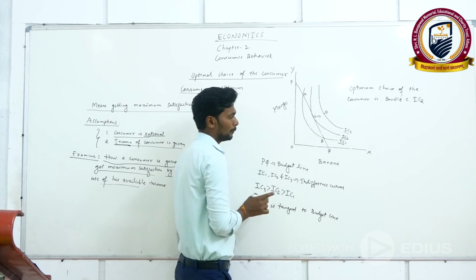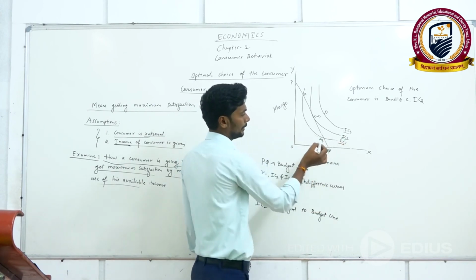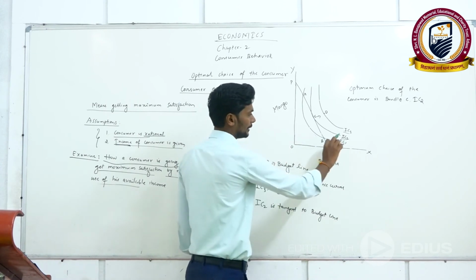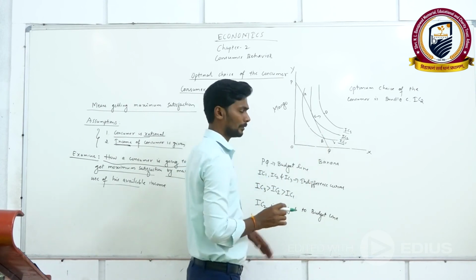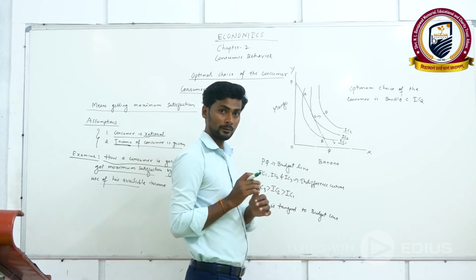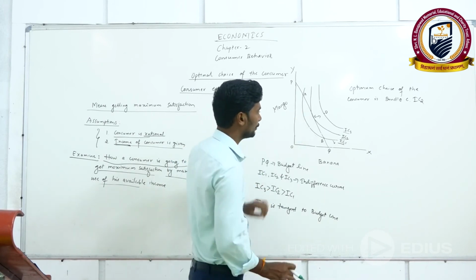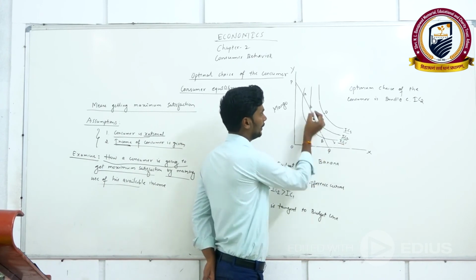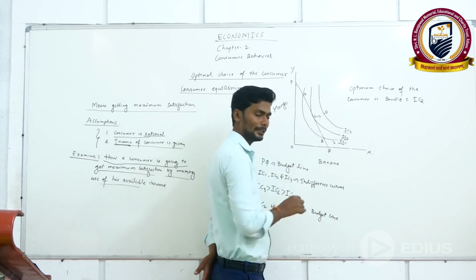If he purchases A and B, which lie on IC1, part of the income will be saved, but the amount of goods he gets will be lesser than on IC2. So this will give a lesser amount of satisfaction than IC2. Whatever income the consumer has is good enough to purchase bundle C, which lies on IC2, and the budget line is tangent to point C on the IC2 curve.